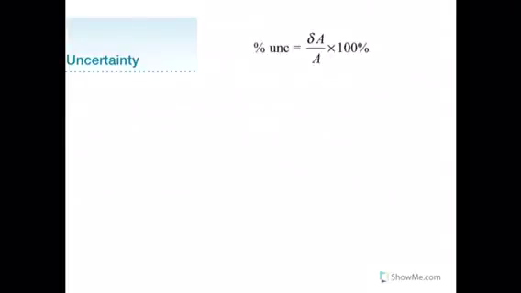Now, percent uncertainty is a way of putting uncertainty into a percentage so that everyone can understand it. It has its own equation where δA over A times 100 is equal to the percent uncertainty. Now, the top value is the degree of uncertainty in the measure, and A is the value of the measure.